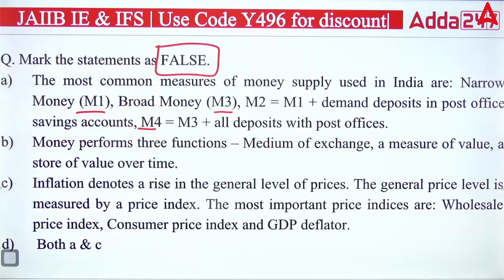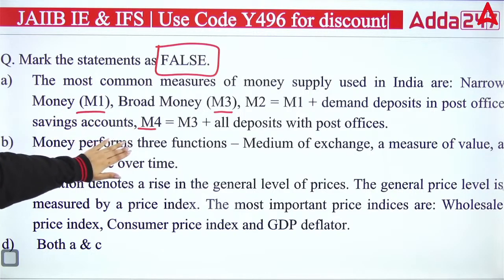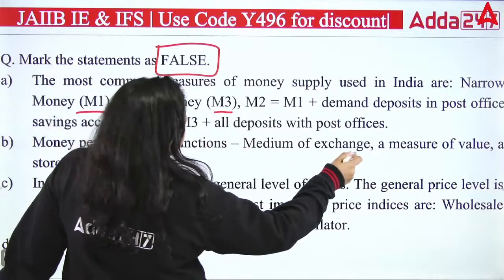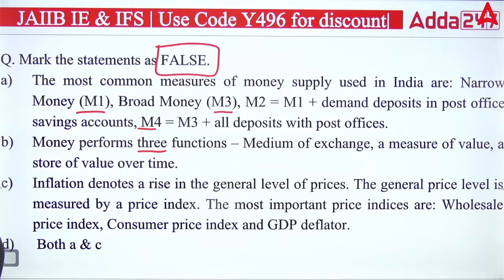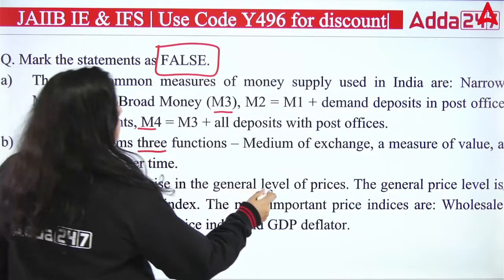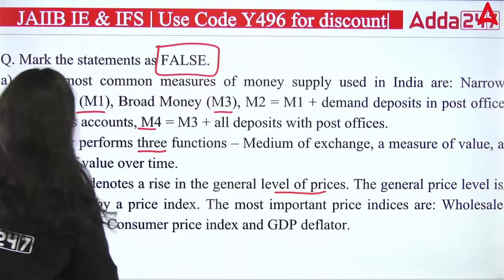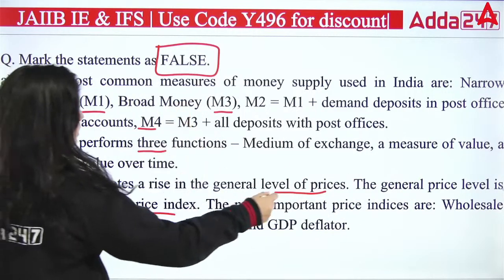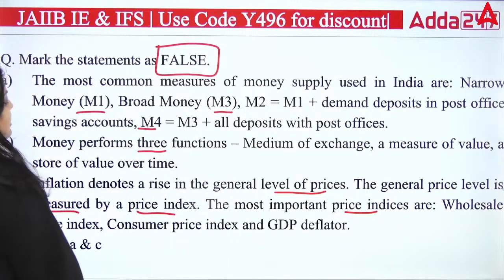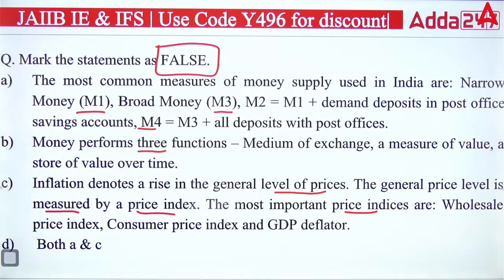Okay. Now, next we have B. Money performs 3 functions: medium of exchange, measures of value, a store of value over time. Okay. Then third is saying inflation denotes a rise in the general level of prices. The general price level is measured by the price index. The most important price indexes are WPI, CPI and GDP deflator. So what do you think here? Which statement is actually a false statement? A, B, C or both A and C?